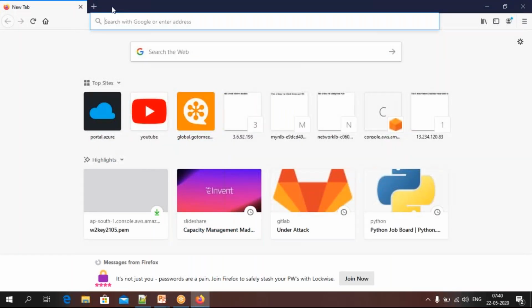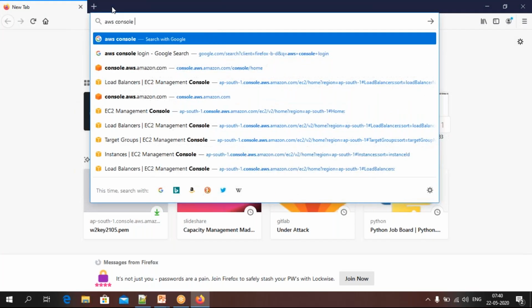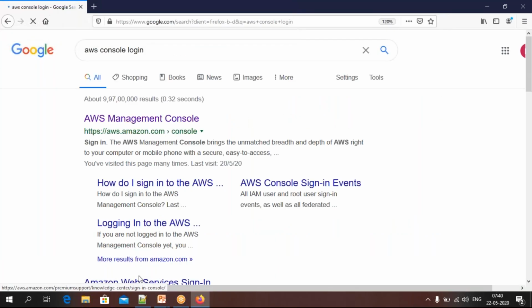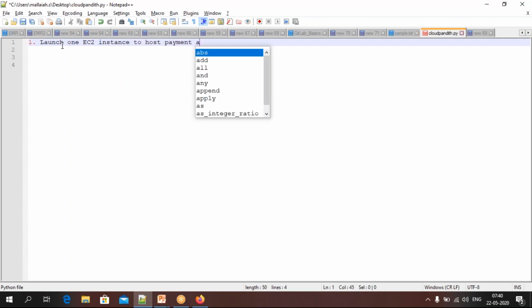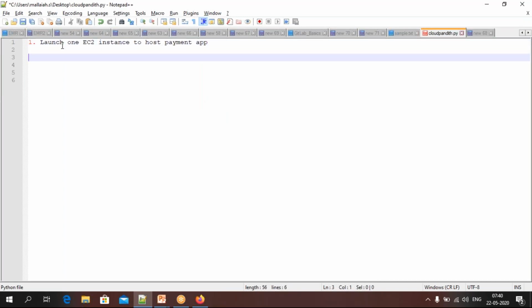So let's go to the AWS console and log in. Now I'm going to launch one EC2 instance to host the payment app.